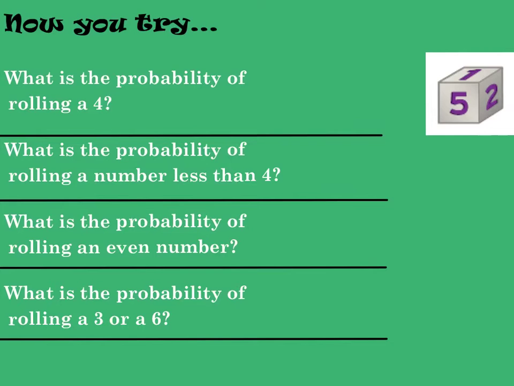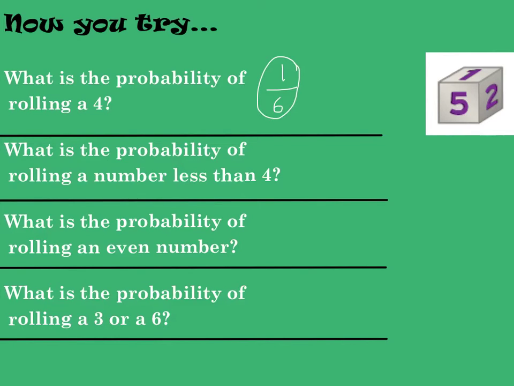Okay, now it's your turn. Go ahead and pause the video, answer the following 4 problems, and then play the video to check your answers. Okay, let's go ahead and check them. The probability of rolling a 4? Well, there's only 1 4 out of 6 sides total, so that would be 1/6.